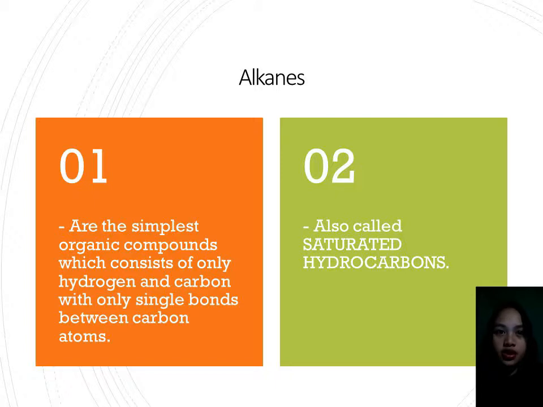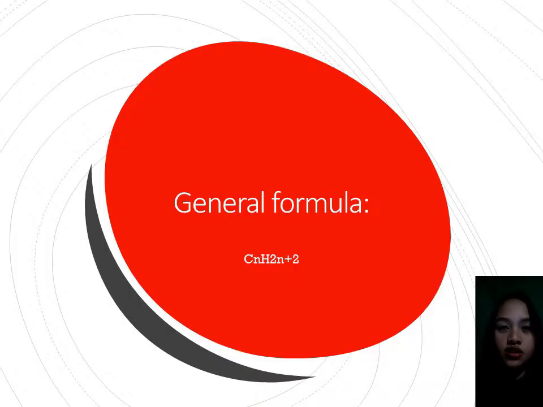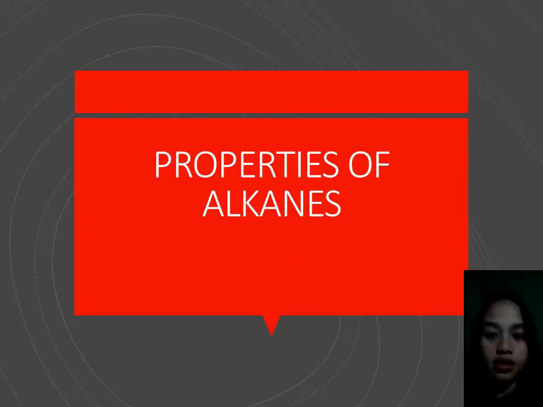Alkanes are the simplest organic compounds, consisting of only hydrogen and carbon bonded with only single bonds between carbon atoms. They are colorless and odorless. Alkanes are not very reactive and have little biological activity. They are also called saturated hydrocarbons, which include monocyclic and polycyclic. The general formula for alkanes is CnH2n+2.